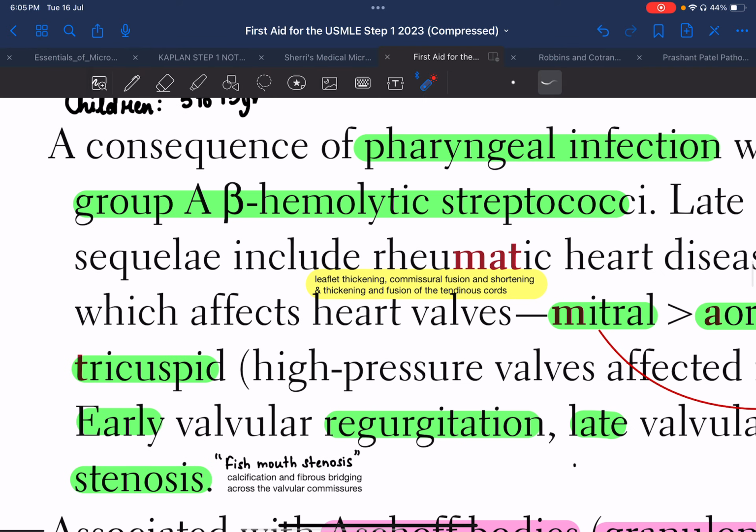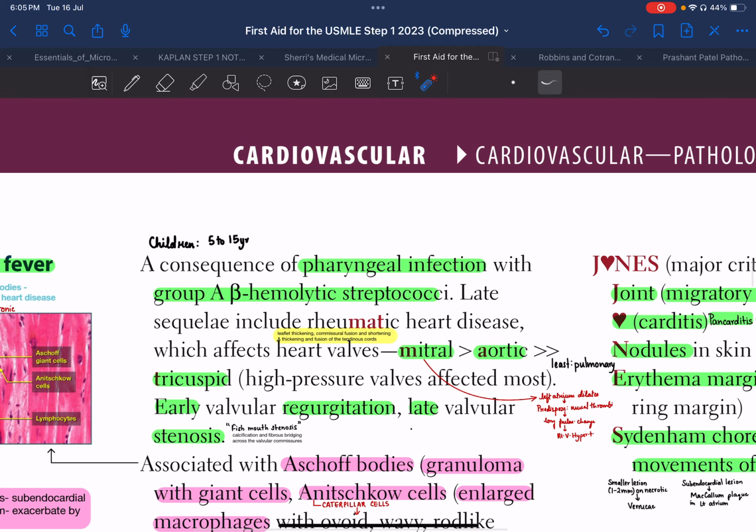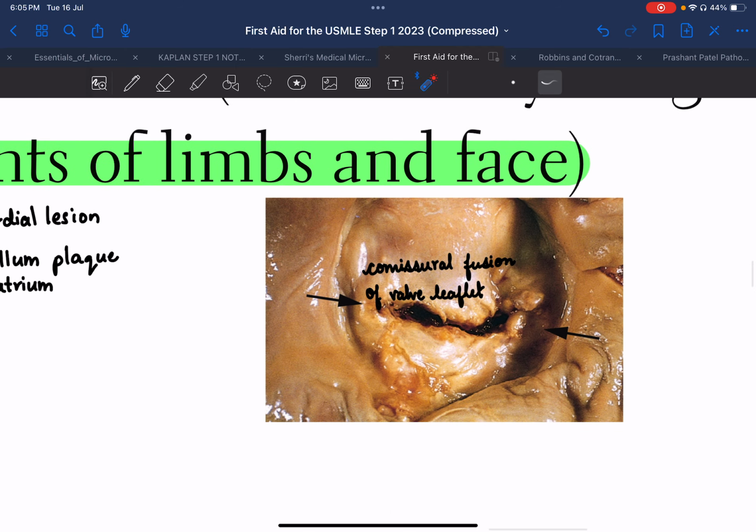First of all, what primarily happens with the heart valve is that the leaflets of the mitral, aortic and tricuspid valves will get thickened, and there will also be commissural fusion. As you can see over here, the commissure of the valve leaflet is fused.